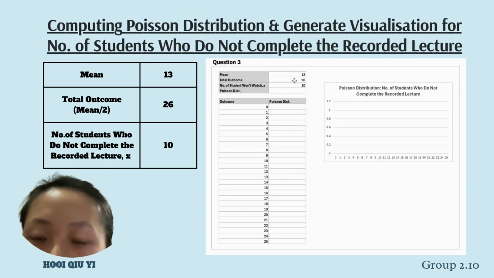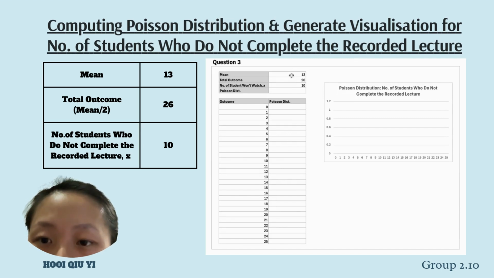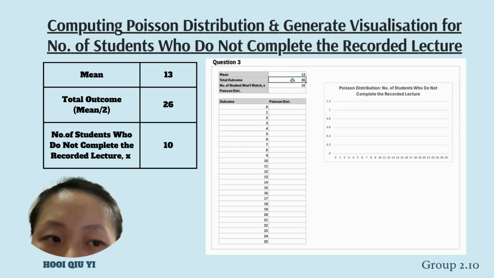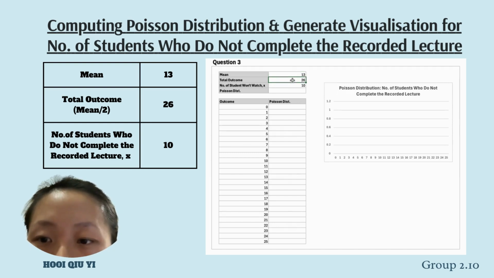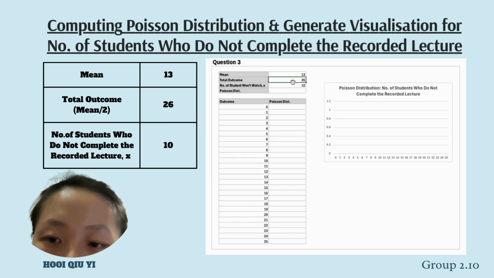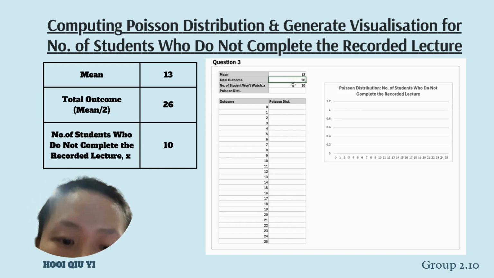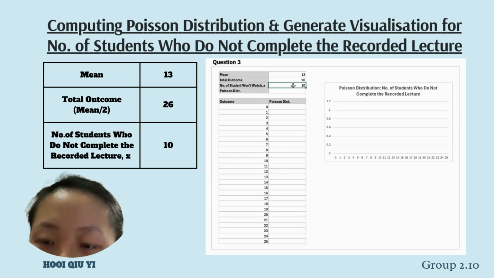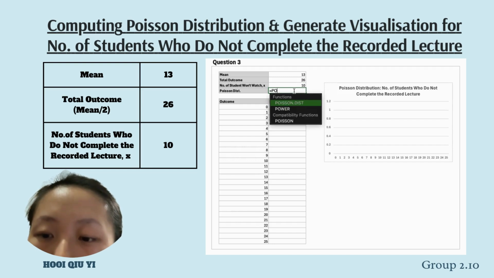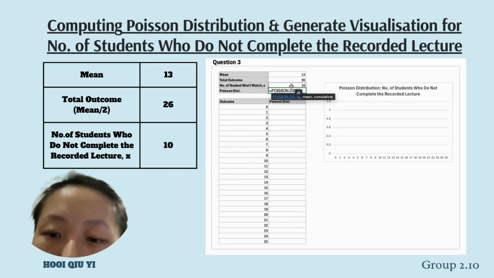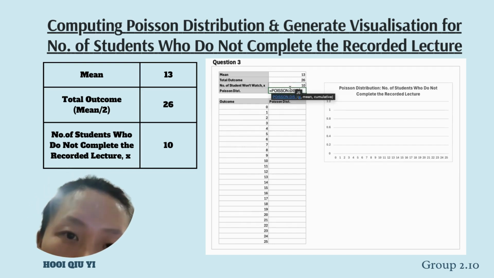So from question 3, we know that the mean is 13, which means the total outcome will be 26, since the mean is multiplied by 2, and the number of students who did not complete the recorded lecture, denoted as X, is 10. And to compute the Poisson distribution, we will use the formula equal POISSON.DIST, parenthesis, outcome X, mean and the cumulative.